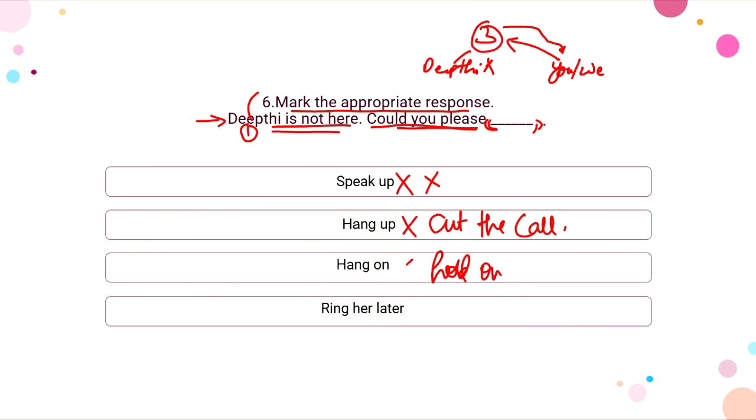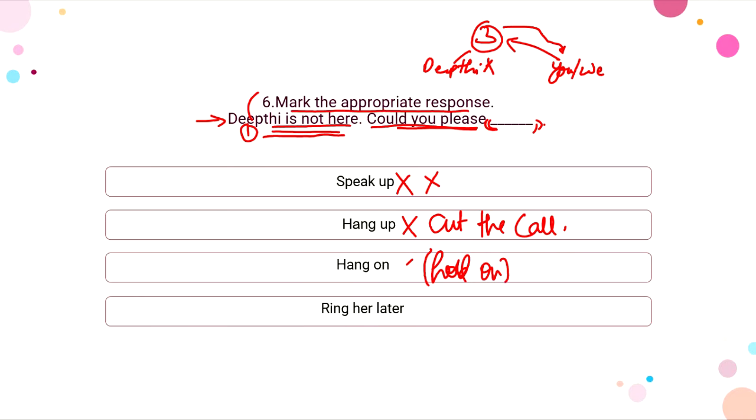So when Dipti is not available at all, why would they say hold on and waste our time, right? So if Dipti was available and busy in some other work, using hold on here would be appropriate.